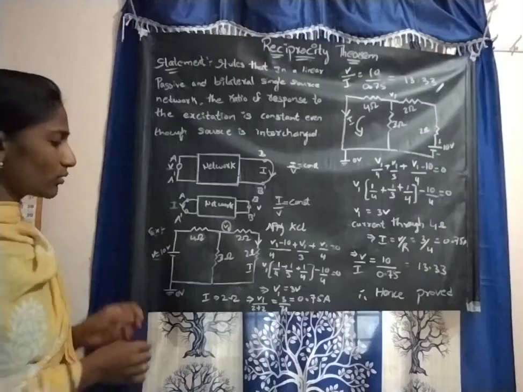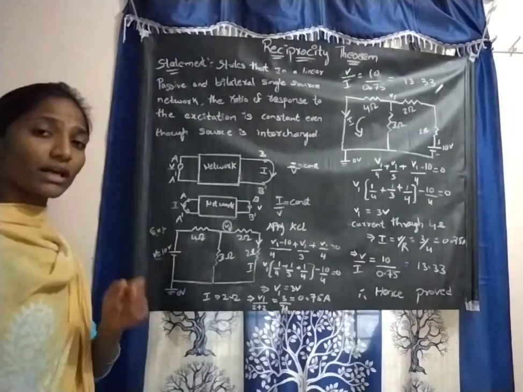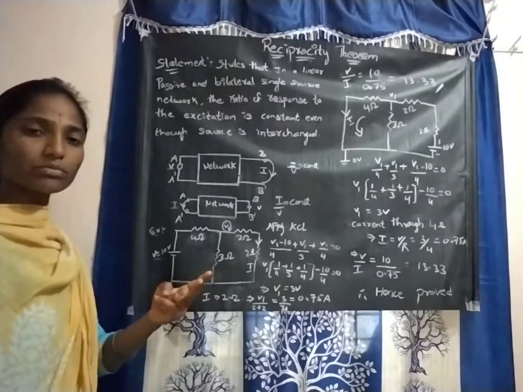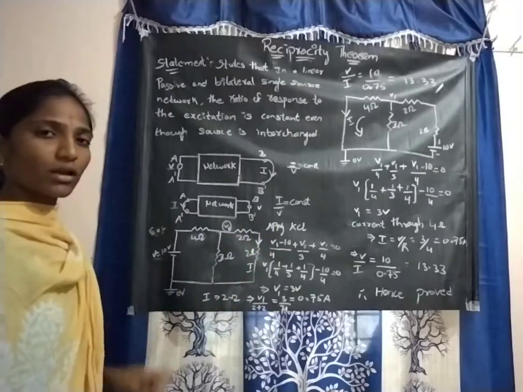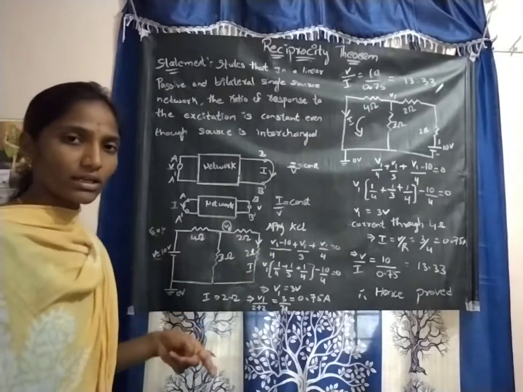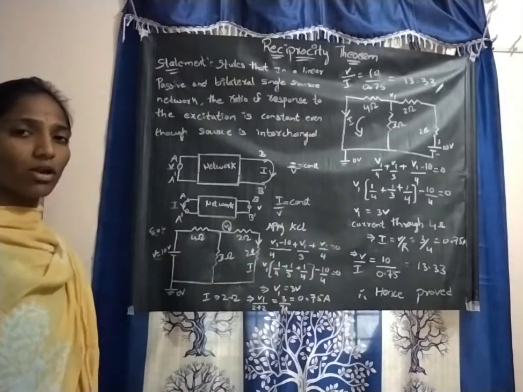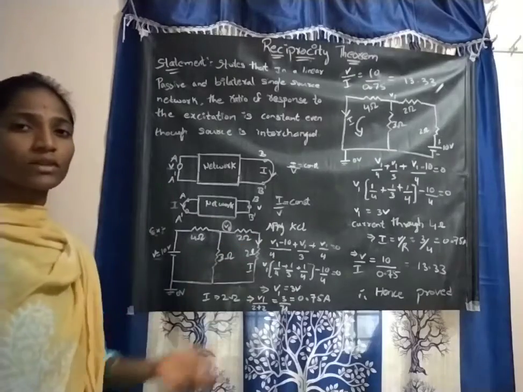Now we apply Kirchhoff's laws. Kirchhoff's laws are divided into two types, depending upon the voltage and upon the current. To calculate the current, let us apply Kirchhoff's current law. What is Ohm's law?